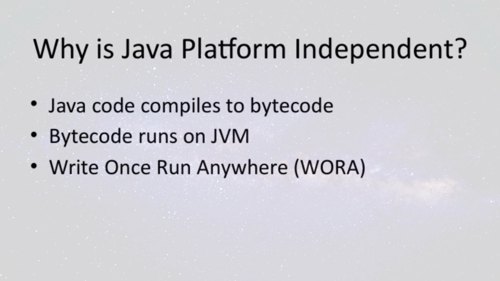The great thing about this setup is that the same bytecode can run on any system that has a JVM installed, whether it's Windows, Mac, or Linux. And this is where the famous phrase, write once, run anywhere, comes into play. Because once you've written your Java program, it can be executed across different platforms without needing to change a line of code.